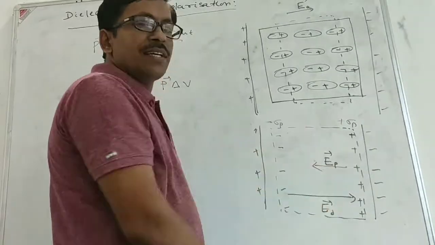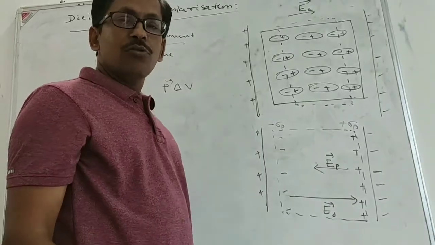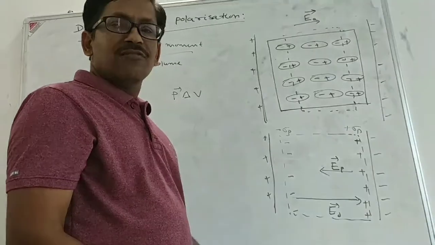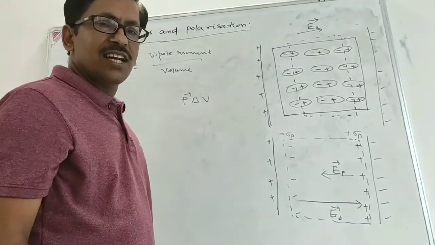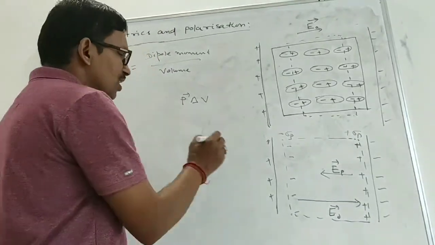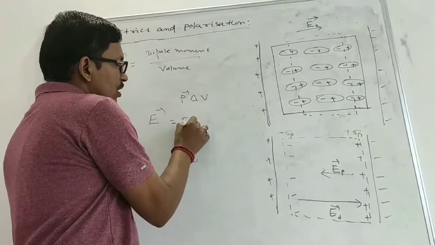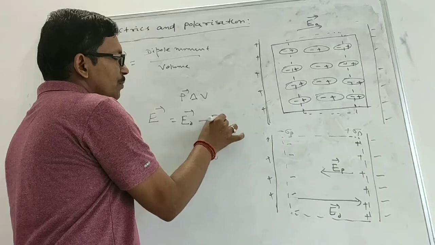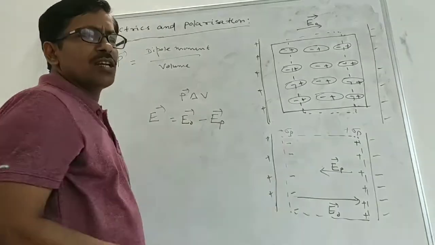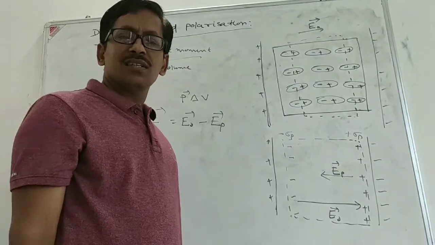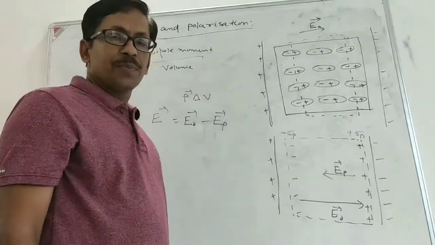That field is represented by EP. EP means electric field due to polarization. So this field is opposite to the external field. Now what is the net electric field inside the dielectric? The net electric field, if I write E, will be equal to E0 minus EP. This is the reduced electric field inside the dielectric when it is placed in an external field.